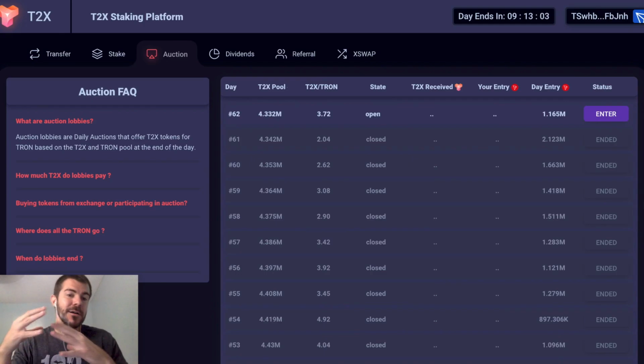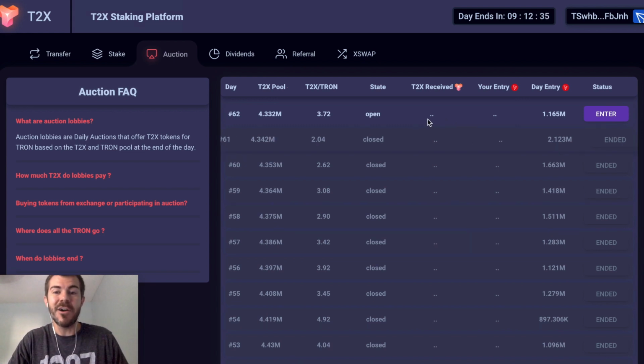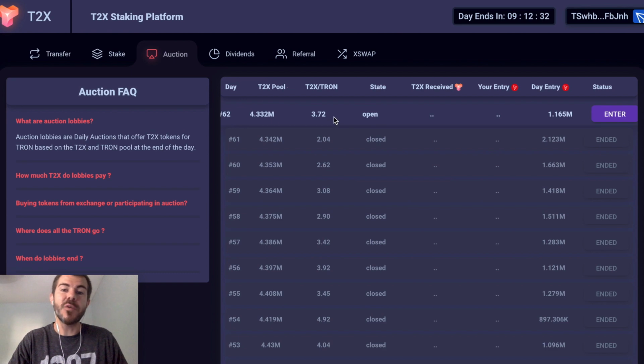Okay, so here we are on the T2X staking platform. This is built on the TRX network, so you use Tron for this. I have other Tron videos if you want to learn about it, get started, stuff like that. There's also the link for this in the description if you want to come here and check it out for yourself. So how it works is there's an auction for T2X tokens every single day.